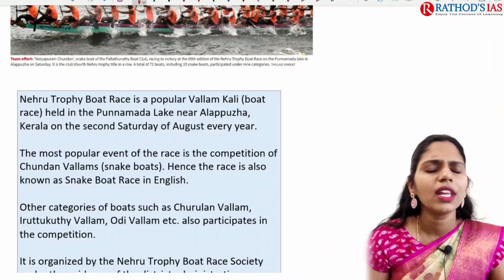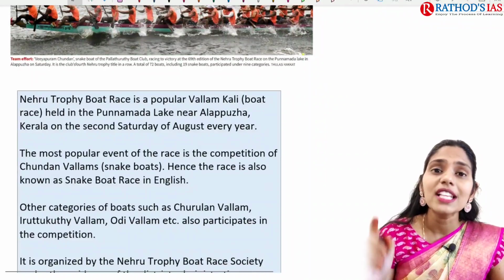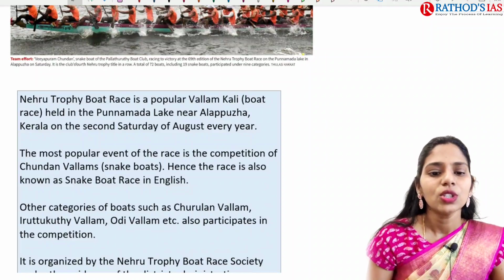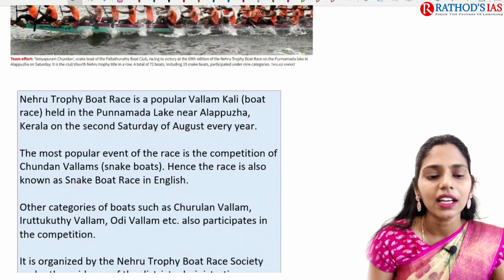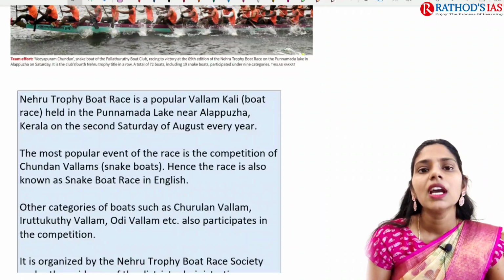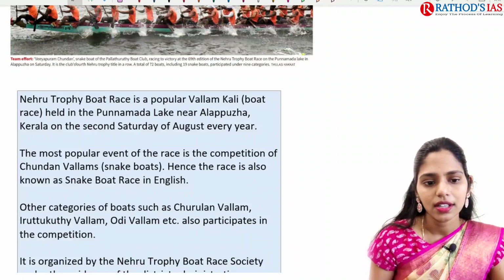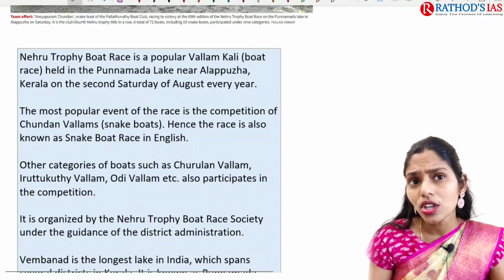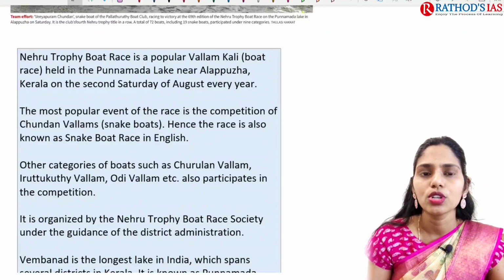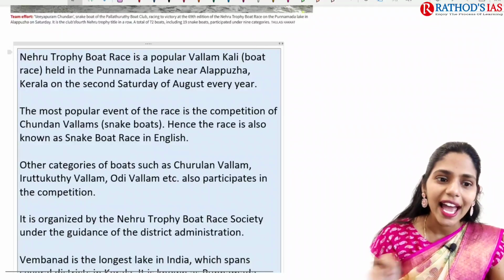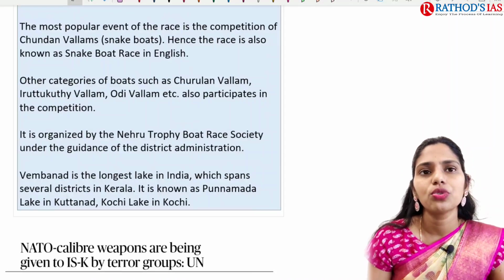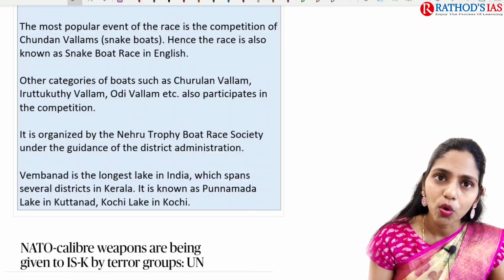It is also called by another popular name, Vallam Kalli. Vallam Kalli is a boat race held in Punnamada Lake as well as Vembanad Lake near Alappuzha, that is done in August every year. It is one of the most popular race events, a competition of snake boats. These snake boats are also called Chundan Vallams. Because of this, the race is called the snake boat race.